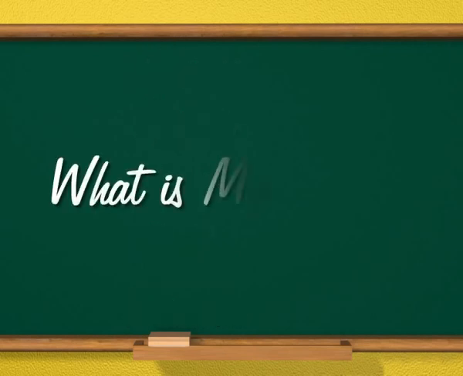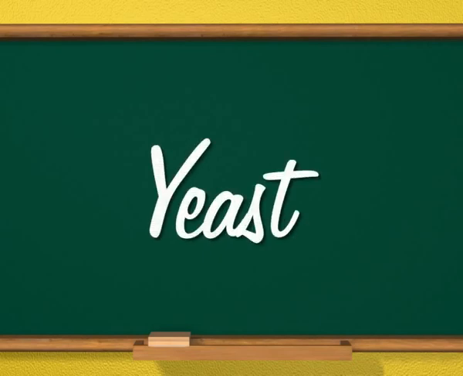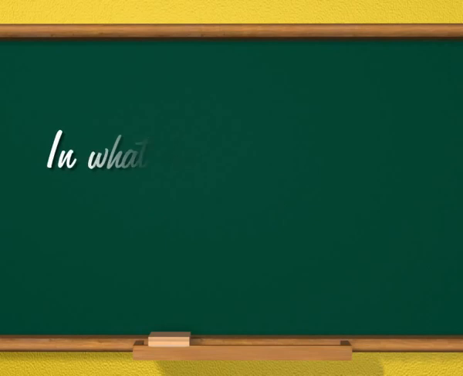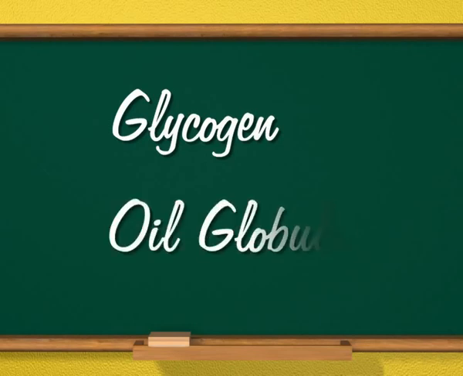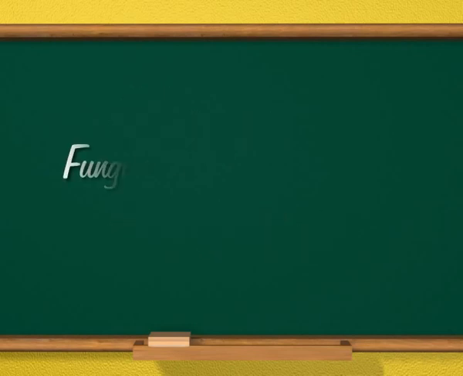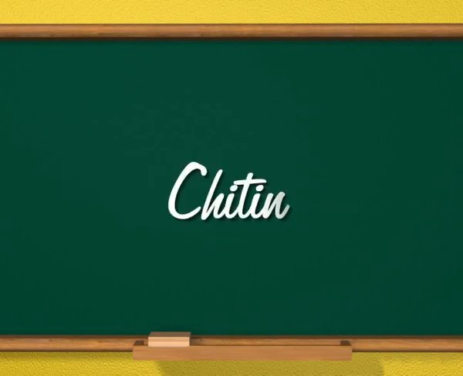Question: what is mycology? Answer: mycology is the study of fungi. Next question: name a unicellular fungus. Answer: yeast is a unicellular fungus. Question: in what form is food material stored in fungi? The answer is, in fungi, food material is stored in the form of glycogen and oil globules. Question. The fungi cell wall is made up of which carbohydrate? The answer is the fungi cell wall is made up of chitin.